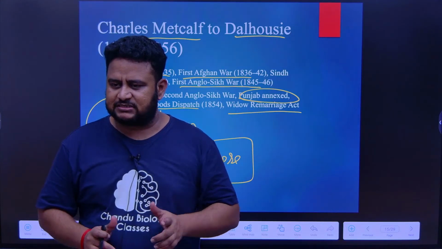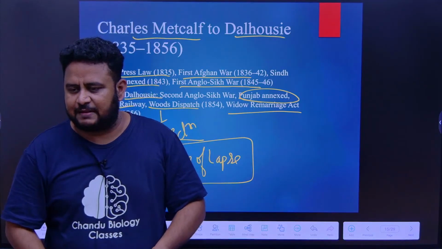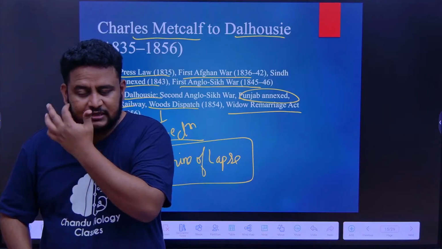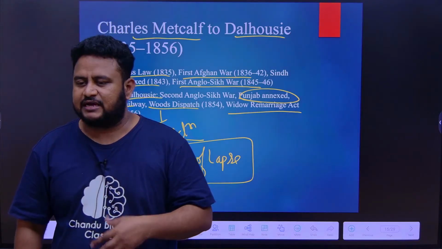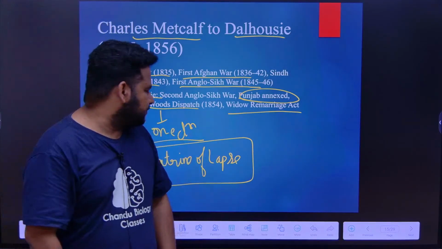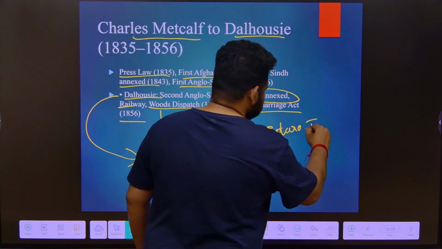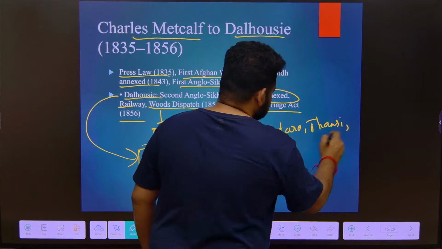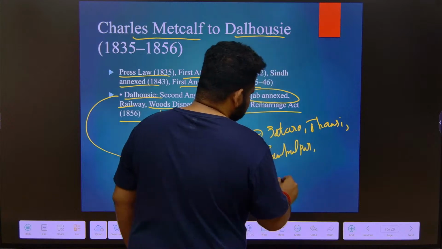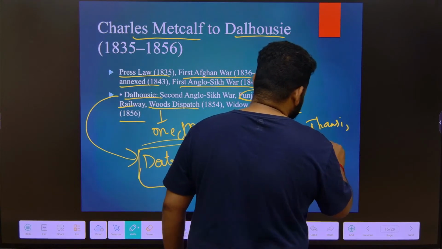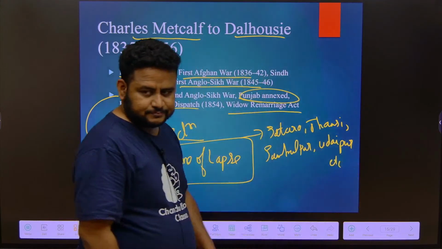Okay, that time what will happen is that the entire kingdom will be taken over by the British. That is the meaning of doctrine of lapse. The kingdom itself will lapse. It will go into British hands. Under this, so many kingdoms were annexed by the British. For example, Satara, Jhansi, Sambalpur, Udaipur, etc. These are the kingdoms.